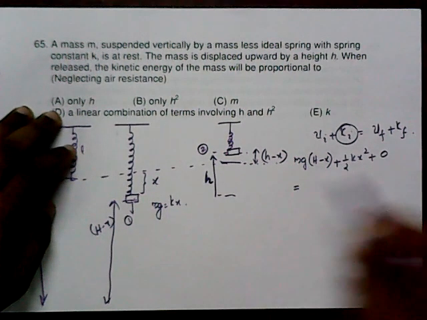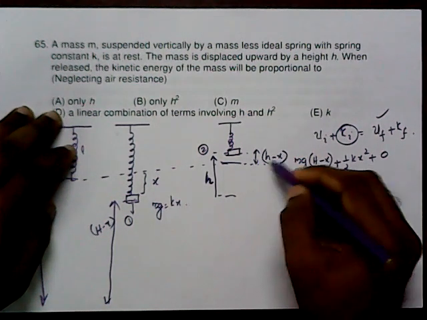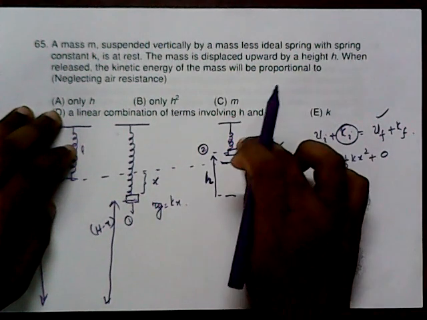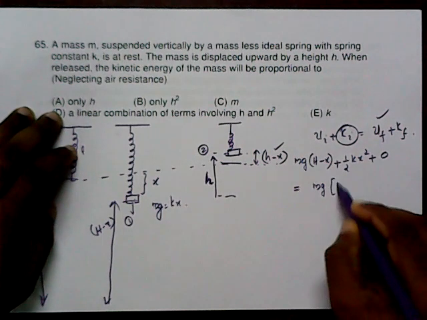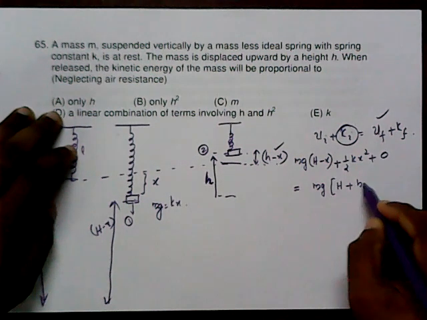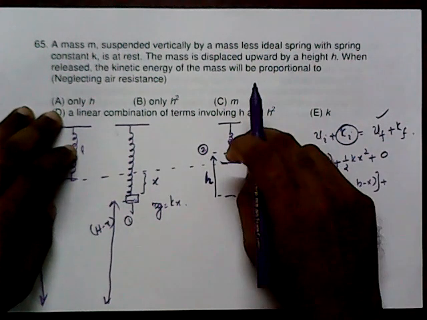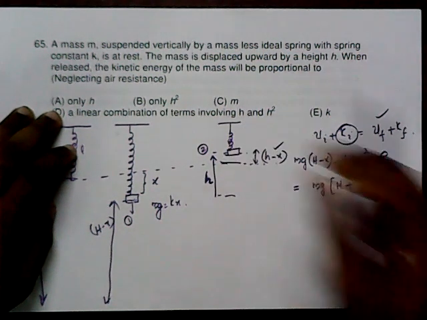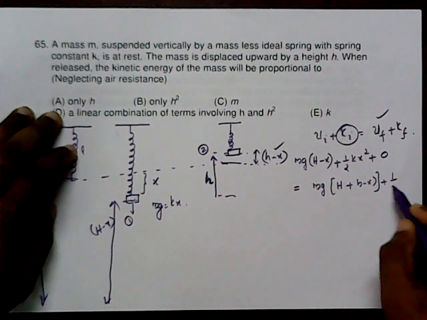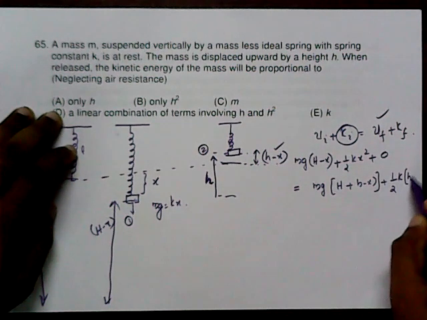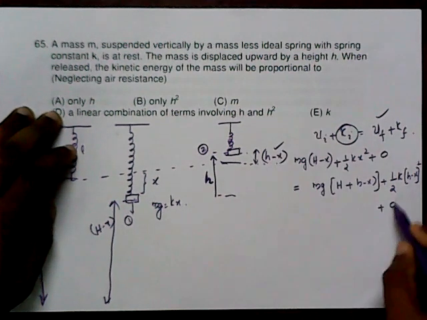That should equal the potential energy at the final stage. In addition, it gains h extra distance, so mg into h plus h minus x, plus there is h minus x extension with respect to the natural length, hence half k into h minus x the whole squared, and there also at rest.